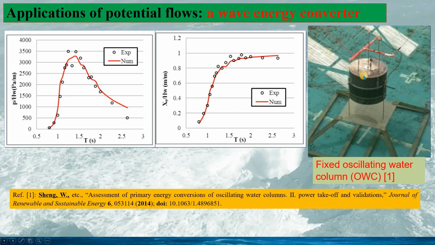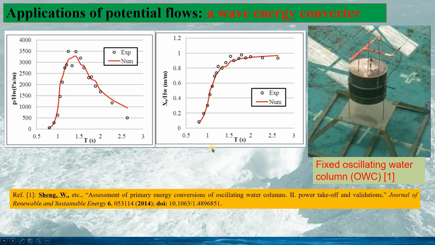In this numerical modeling, there is no additional damping for the motion of the fluid. Therefore, the only assumption for the potential flow is that the flow is irrotational. And you can see again, the potential flow gives a very good result for the fluid motion of the wave energy converter.